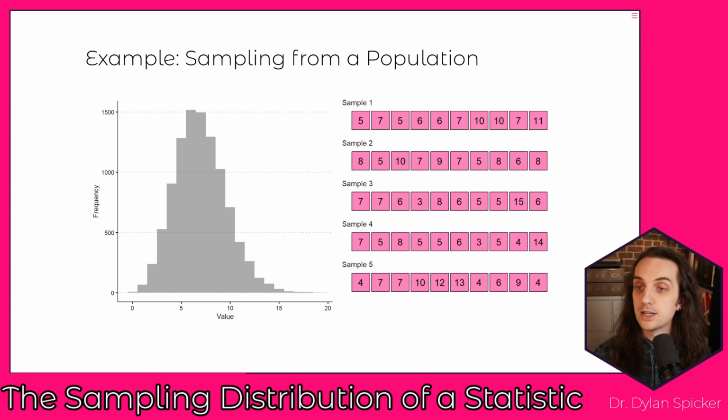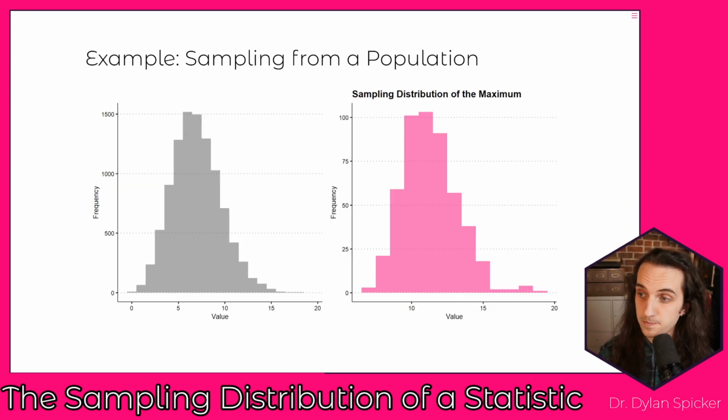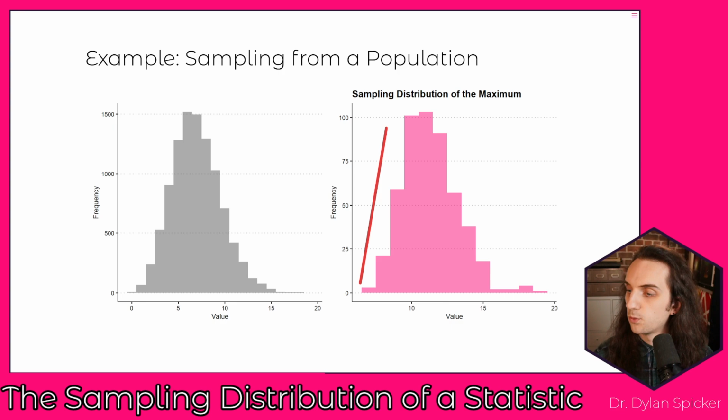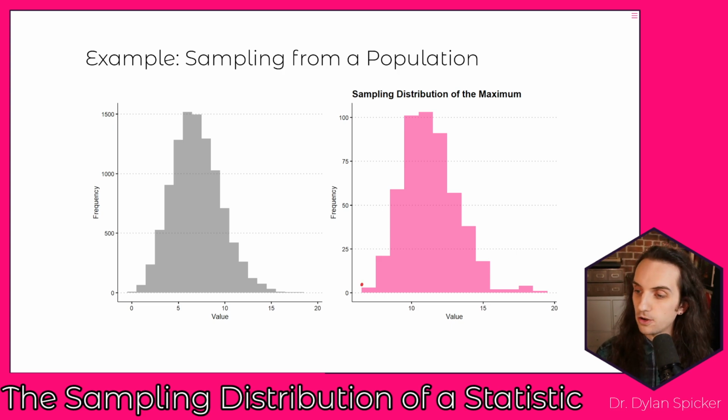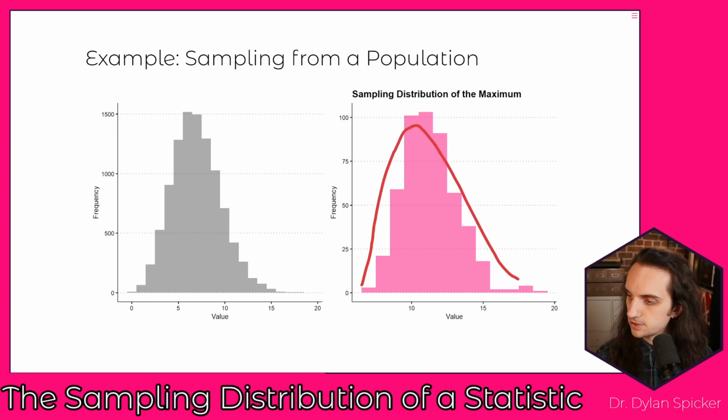Now, the key thing to note is that if we start to characterize the distribution of the maximums, then we start to think about the sampling distribution. This distribution that we've just introduced is itself the distribution of the maximums. What we're observing over here is what happens if you take a sample, compute the maximum, and do this over and over again. We see this distribution emerging, and it looks somewhat similar to the distribution on the left-hand side.